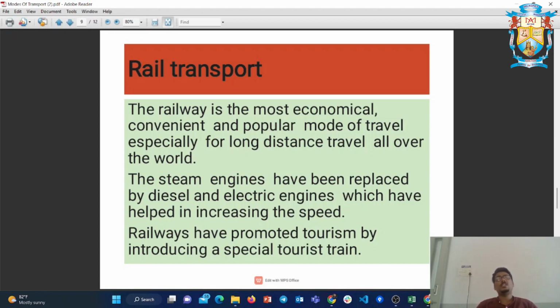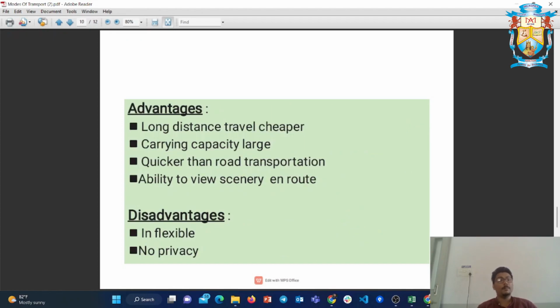Earlier, steam engines were used for transportation in rail. Nowadays steam engines have been replaced by diesel or electric engines. Railways have promoted tourism by introducing special tourist trains, and there are even super specialty trains, for example, the Maharaja train.